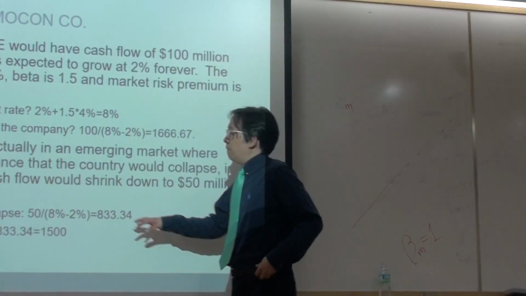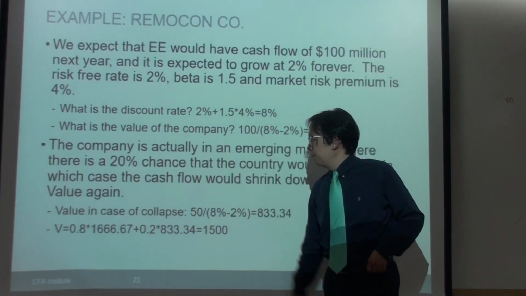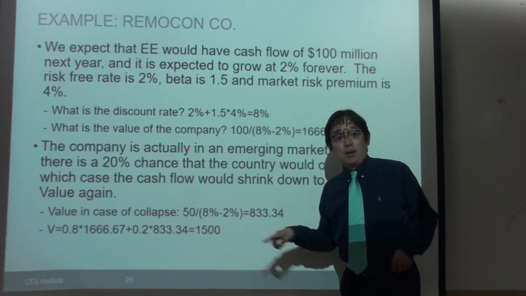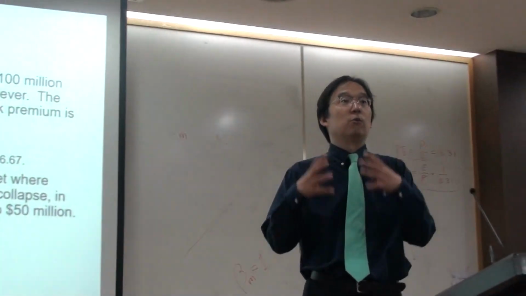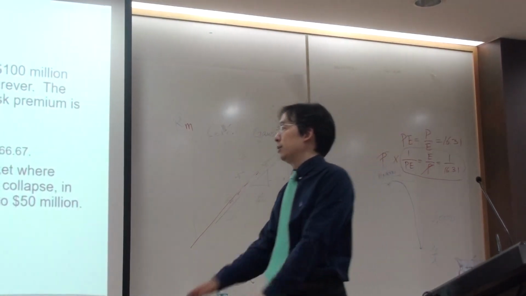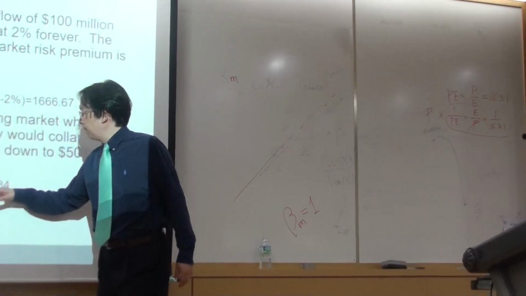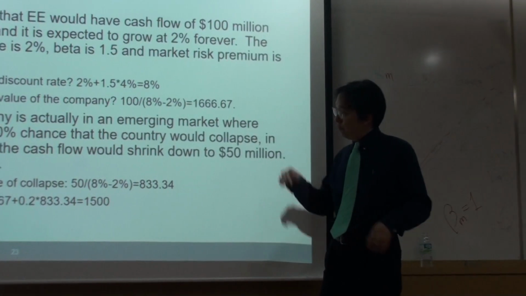Well, the value in case of collapse will be 50, the cash flow next year, divided by the same R minus G. Don't change this R minus G. Your cash flow is already incorporating that trouble situation. Don't work with the others, right? So the value in this distress will be 833.34.